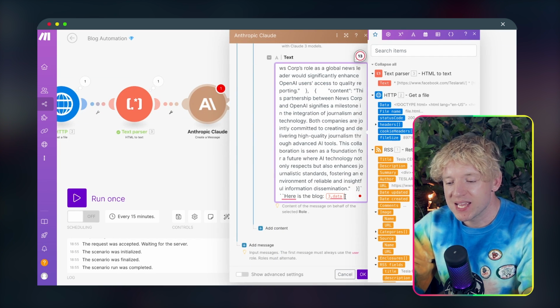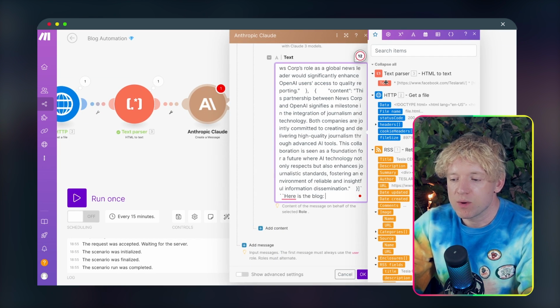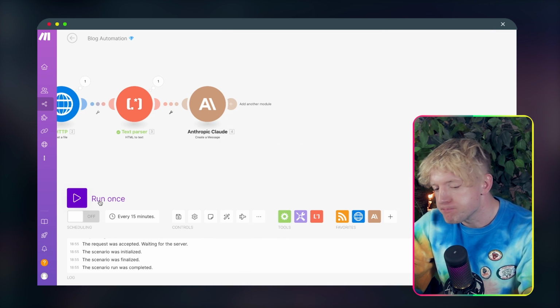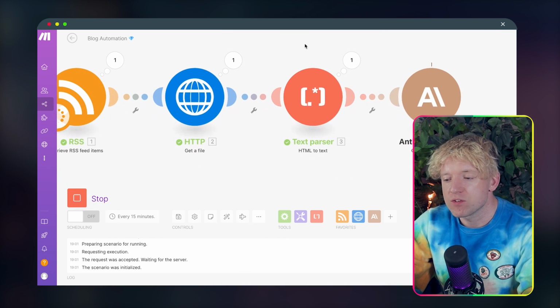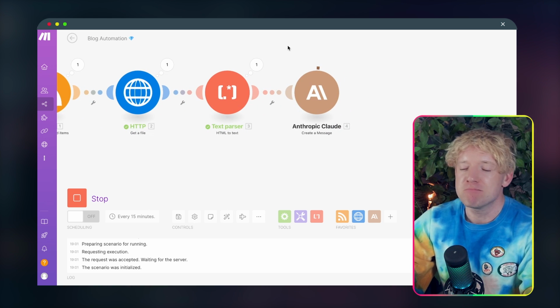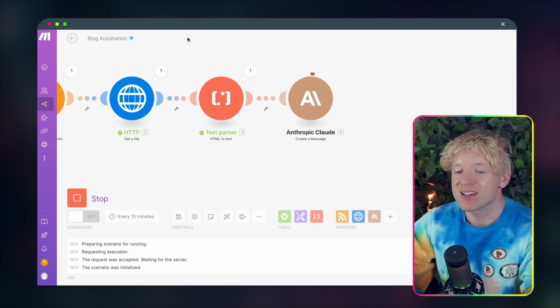And it says data is not recognizing it. So we just come off that and we're going to enter the text from the text parser like so. Cool. We click OK. Then we run once just to see it working. Anthropic's going to work his magic in the background. He's looking at it. He's thinking, what are the top 5 sections? And then he's going to let us know.